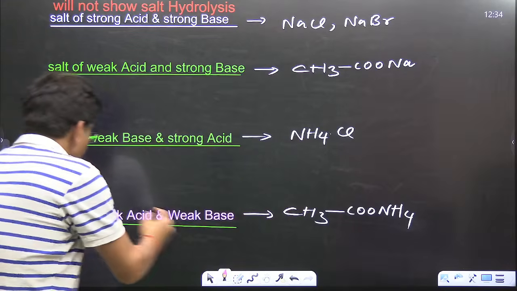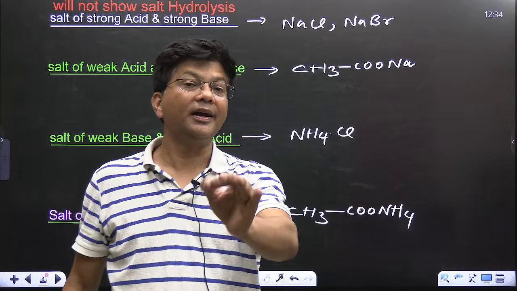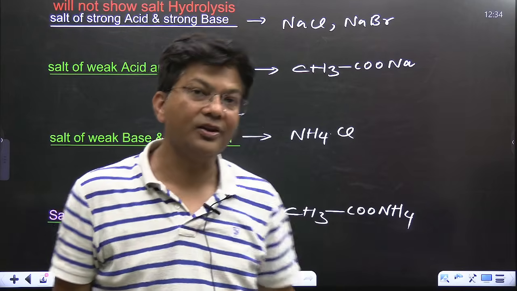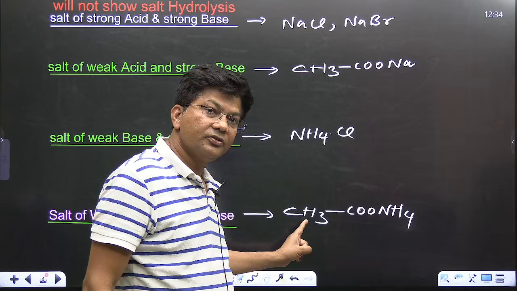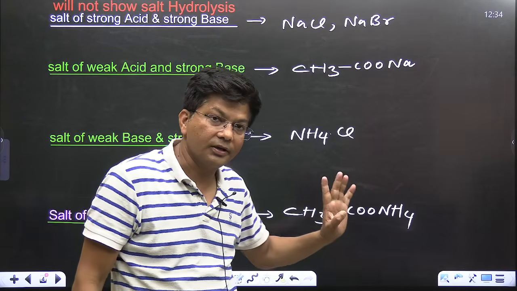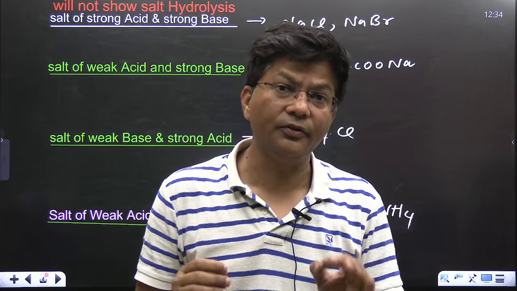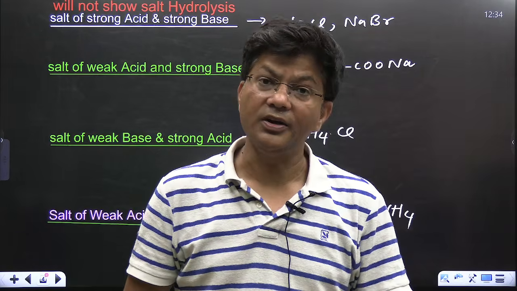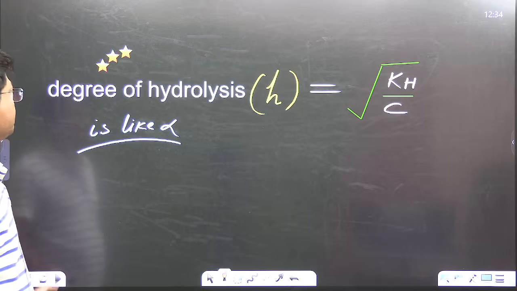Now weak acid, weak base means neither the cationic nor the anionic part is from the table. CH3COONH4: this is not there, this is also not there. You can frame any number of examples, but I have written only a few, the ones most important for your examination. Now see, kids.